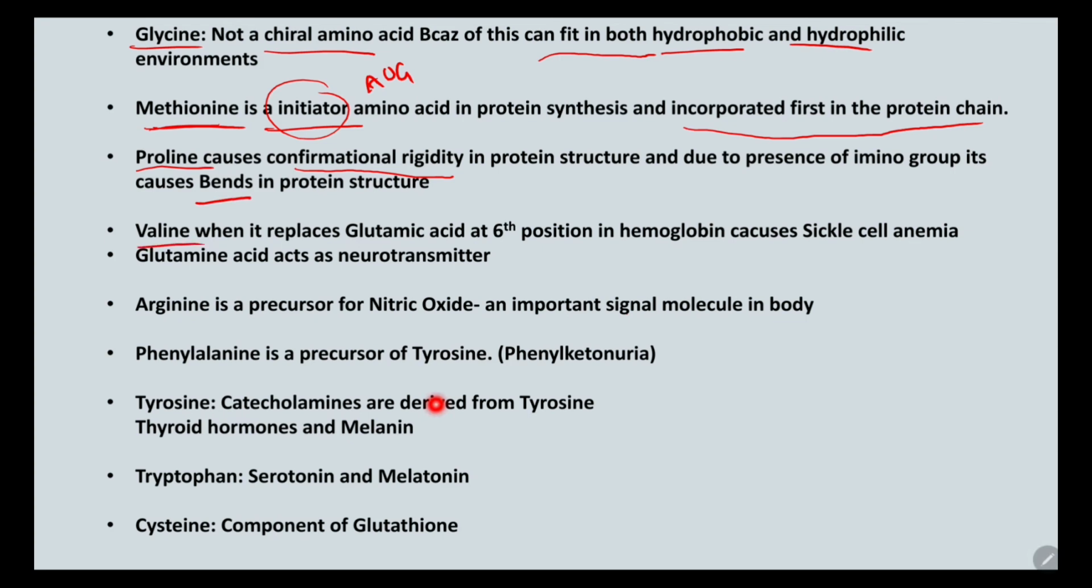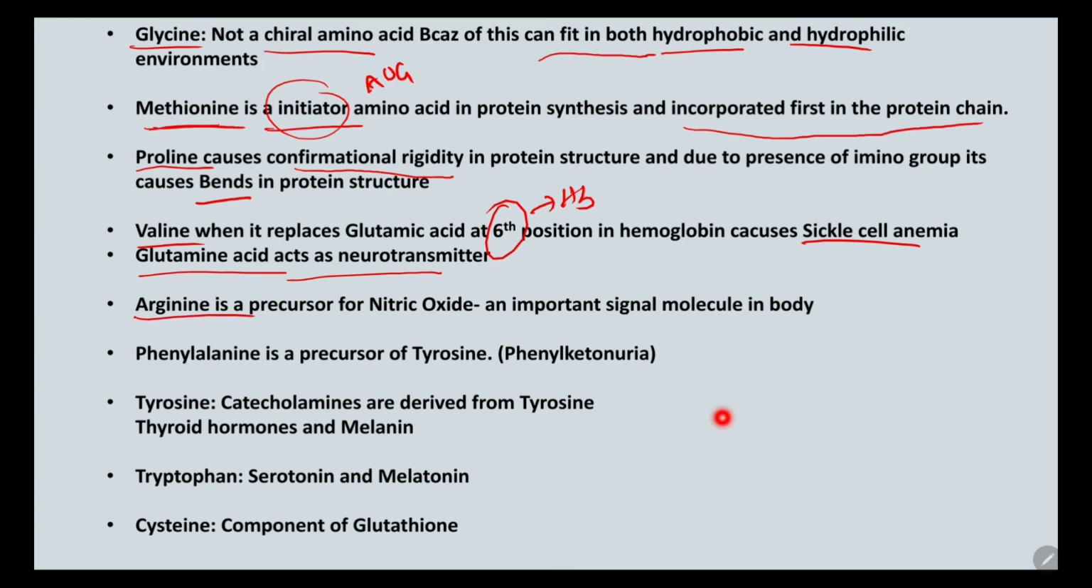Then we have valine. So this is the significance, not the function. If valine replaces the glutamic acid at the 6th position in the hemoglobin structure, it will cause sickle cell anemia. And we know that glutamic acid and glutamine act as neurotransmitters in the brain.